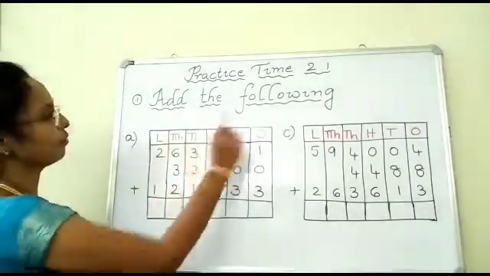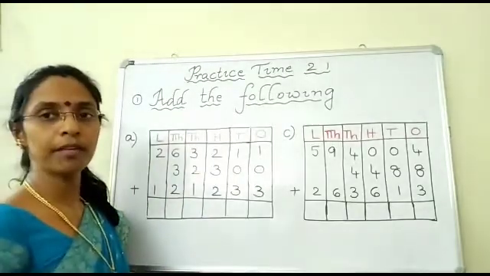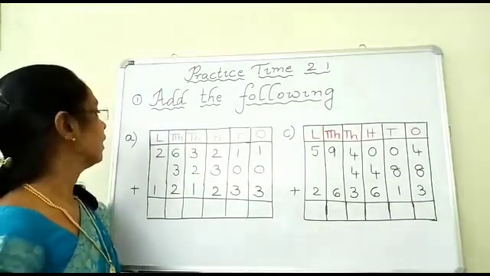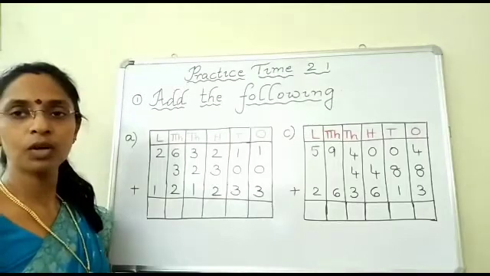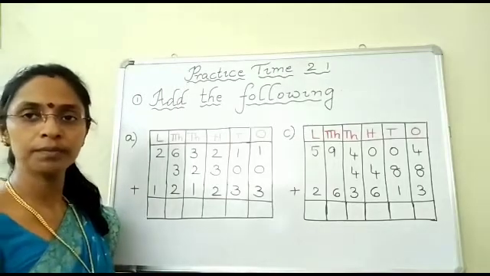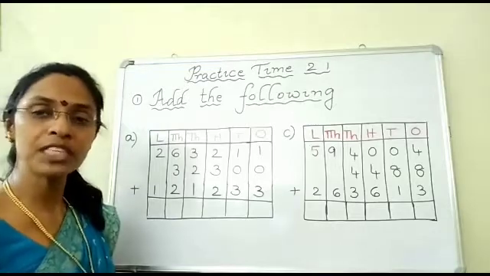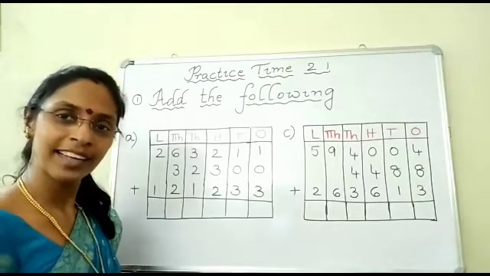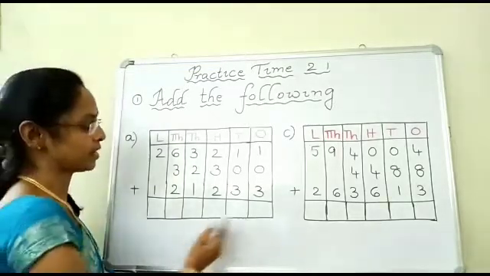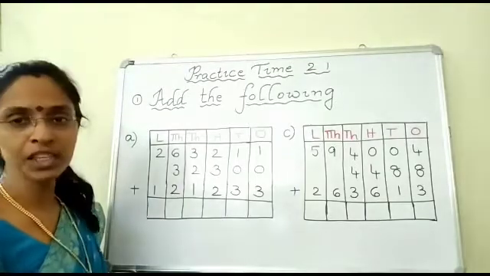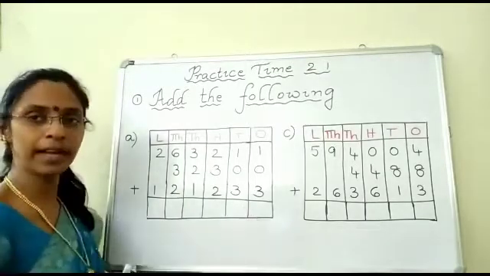Add the following. So, children, when we were doing addition with and without grouping, what did we do, children? Yes, we started adding from which place, children? Yes, from ones place.